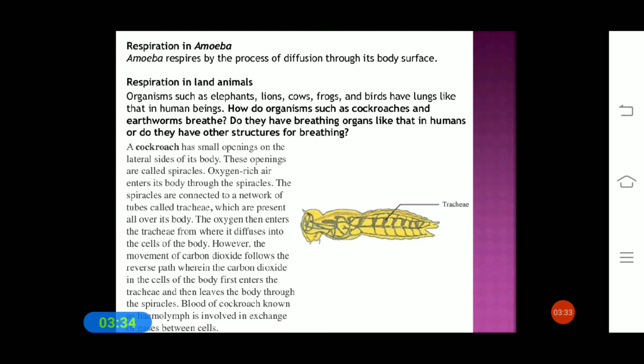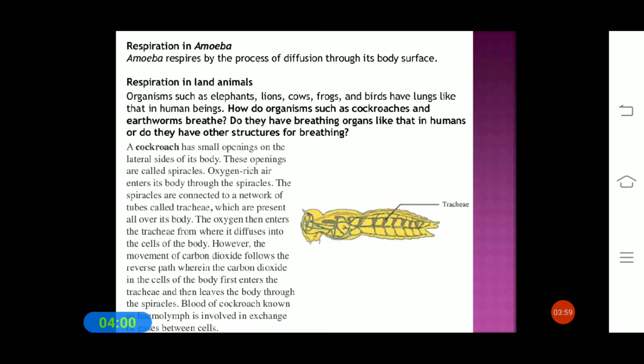What about respiration in land animals? Animals such as those with lungs breathe through their lungs. But how do organisms such as cockroaches and earthworms breathe? Do they have a breathing organ like human beings, or some other structure?